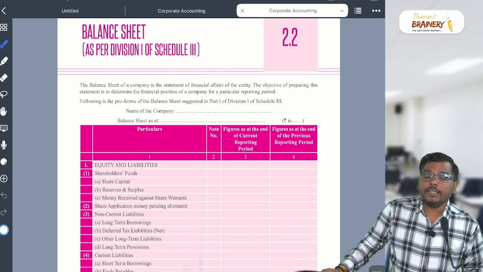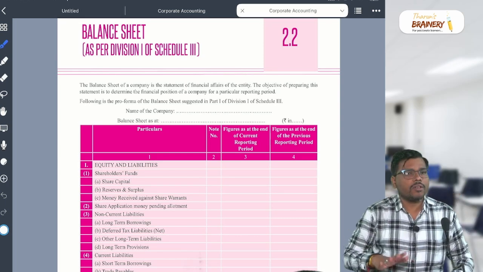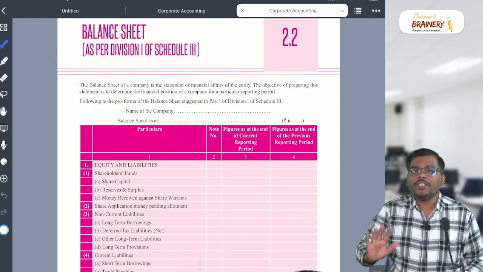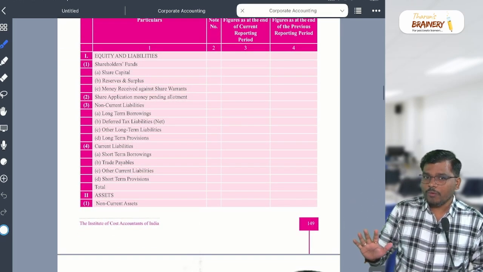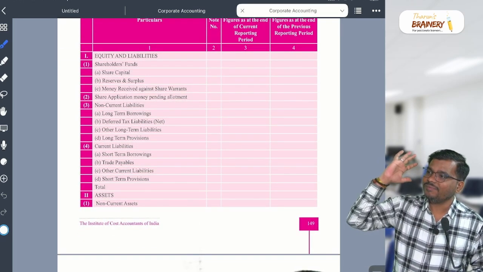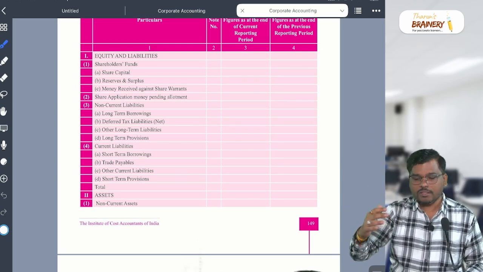But for us, from the exam point of view, what is important, sir? Division 1. Maximum questions will come from division 1 only. Division 2 is reversing. Division 2 will start with the assets first, so division 2 is assets and then liability. I will tell you the difference also, don't worry.